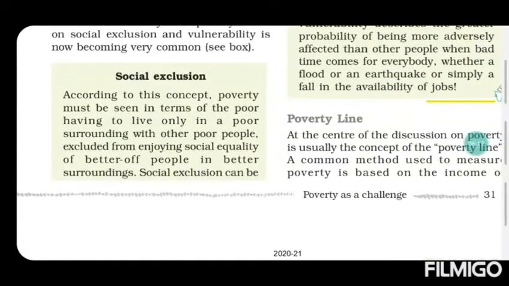Social exclusion is the phenomenon in which certain groups or communities are excluded from enjoying facilities which others enjoy. They are kept away from the society.